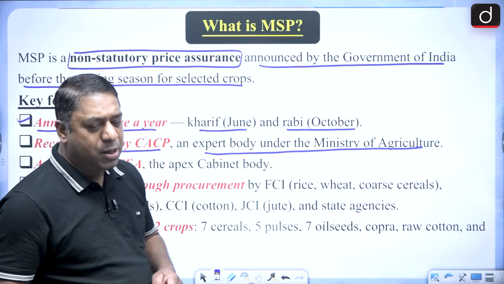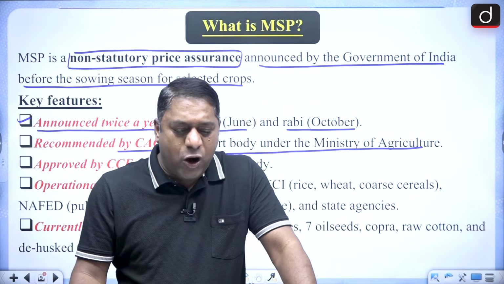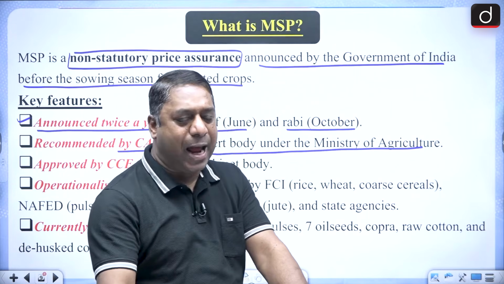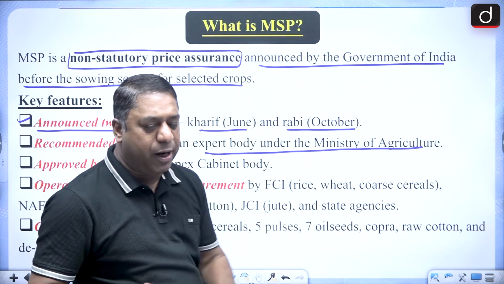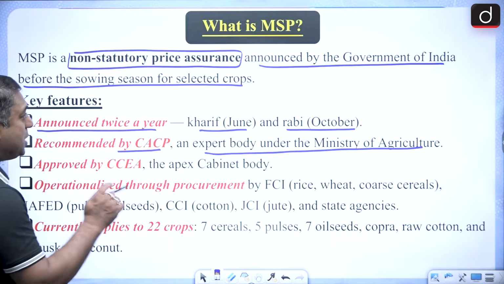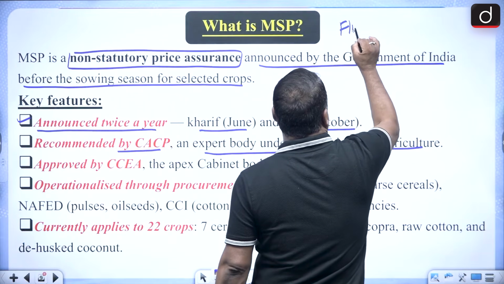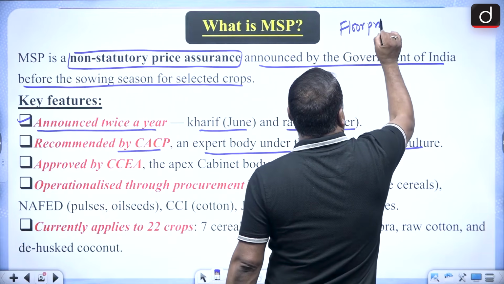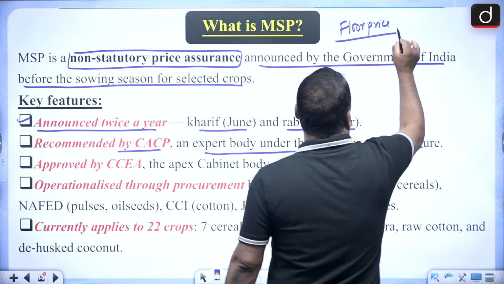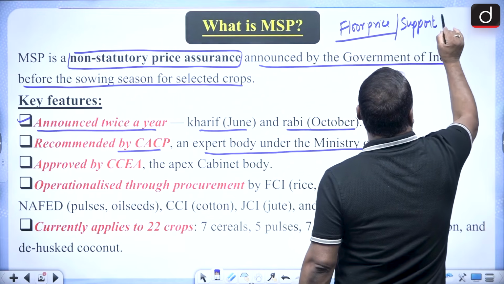Now when I say CACP, it is the Commission for Agriculture Cost and Prices. Remember it. And MSP is also referred to as the floor price, or the support price.